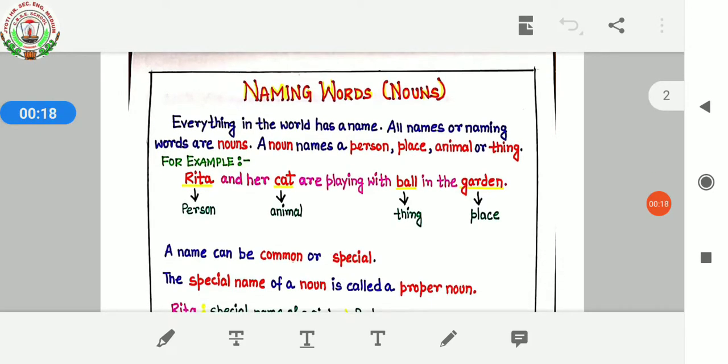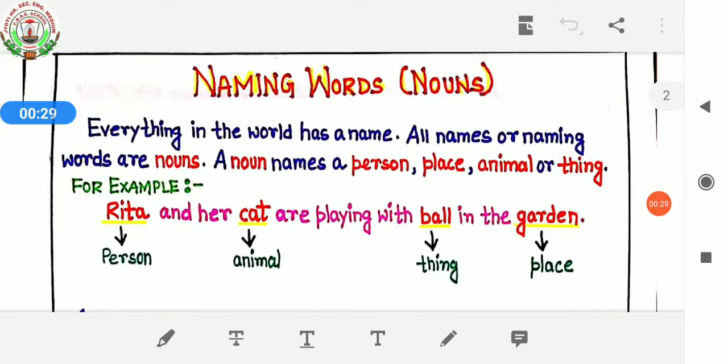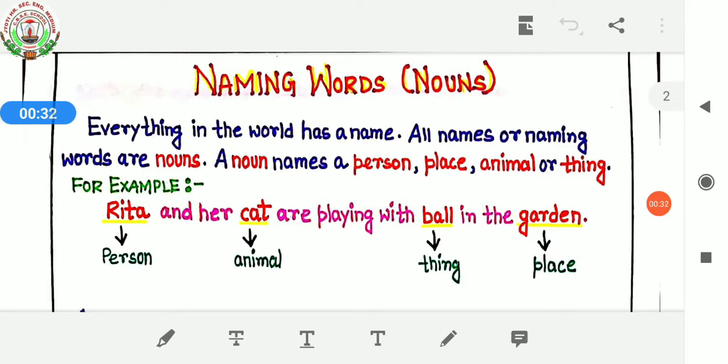My dear children, today we are going to start a new topic, that is naming words, nouns. Okay, so let's have a look. Everything in the world has a name. All names or naming words are nouns. So what are nouns? All names or naming words. A noun names a person, place, animal or thing.